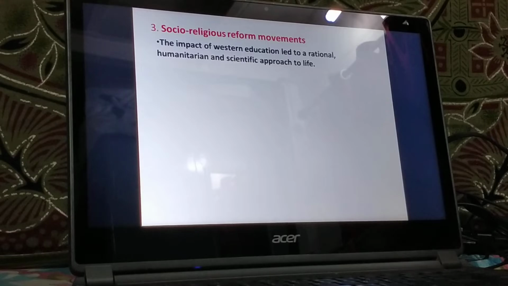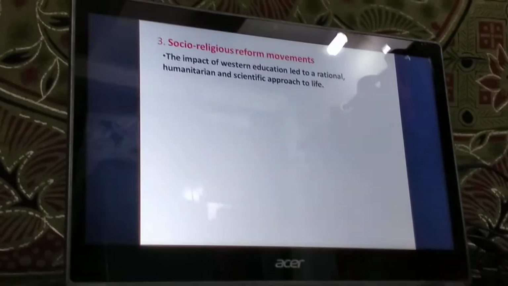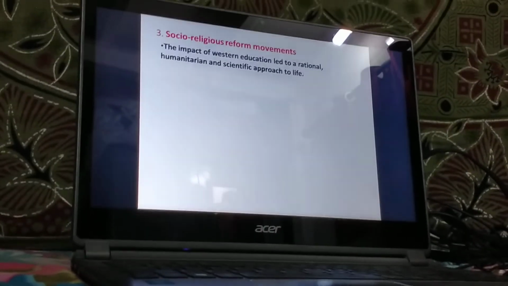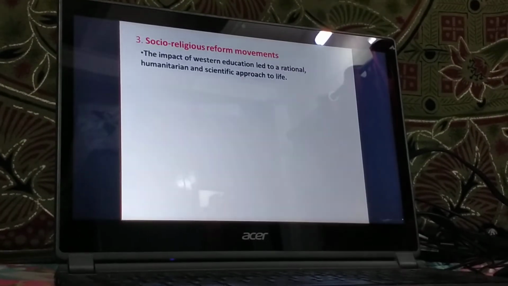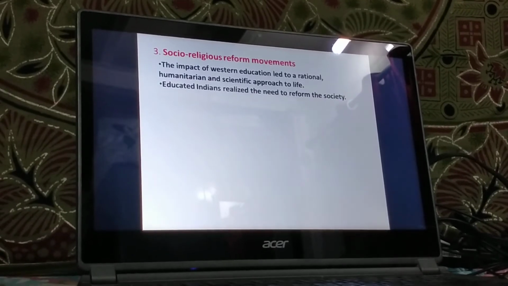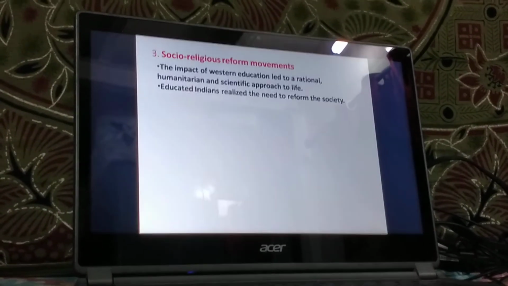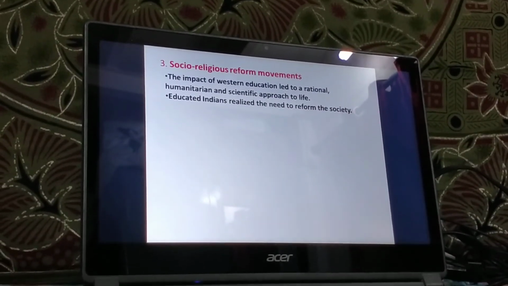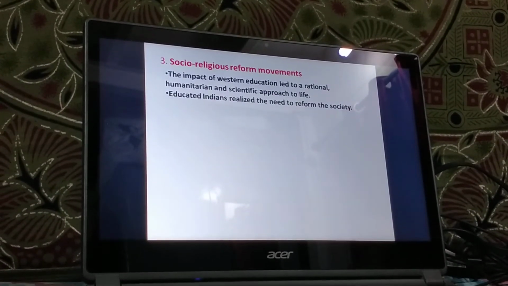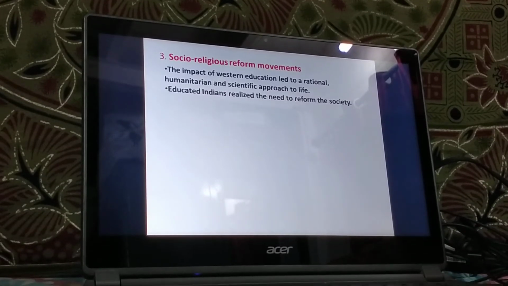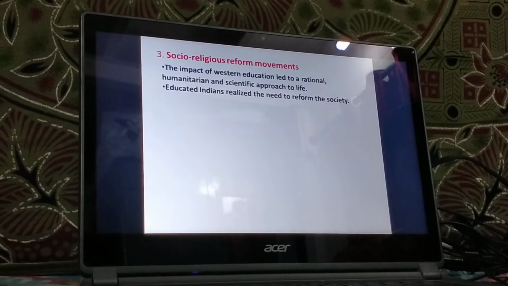They felt that the path to progress lay in the acceptance of the best, or the assimilation, of the East and the West. Educated Indians realized that there were a lot of social evils practiced in our country, and it was important to reform the society. So they started touching almost every segment of Indian society.